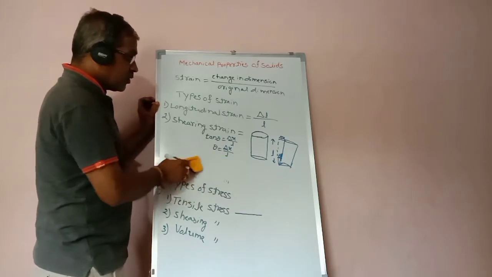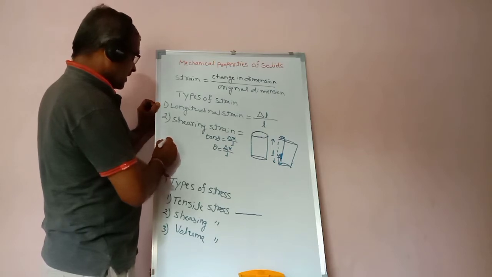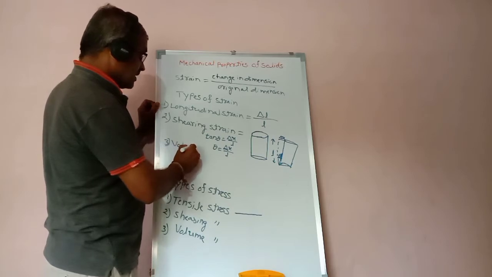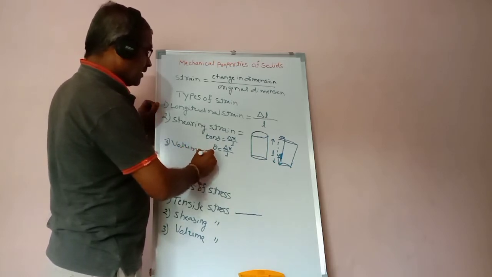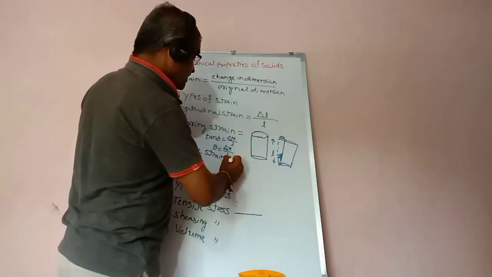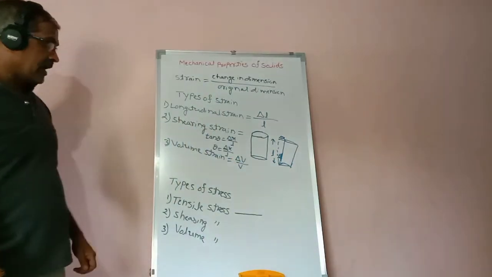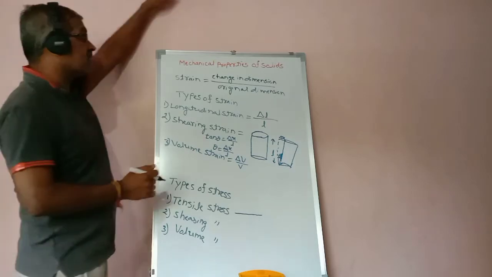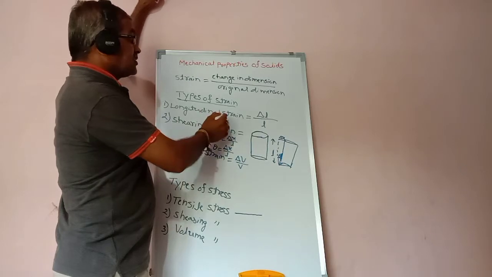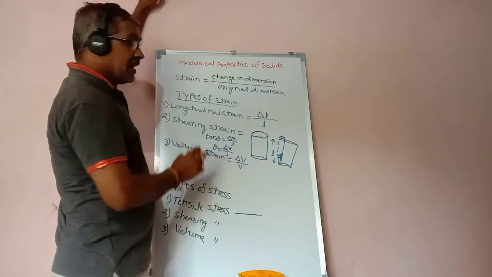The next one, the third one, is the volume strain, or in other words bulk strain. Volume strain is the ratio of change in volume to the original volume. Like that, these are the types of strain. The first one is the longitudinal strain, the second one is the shearing strain, the third one is the volume strain.